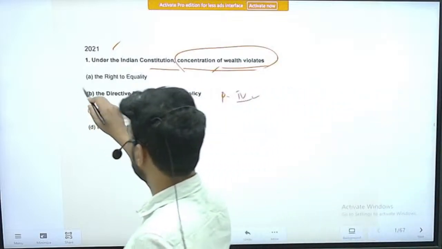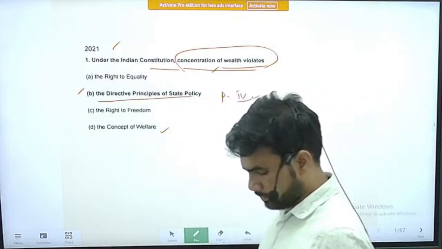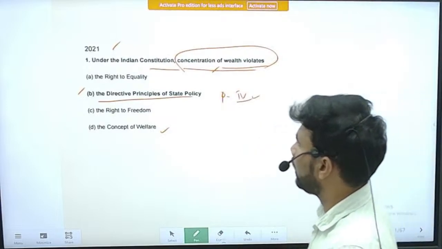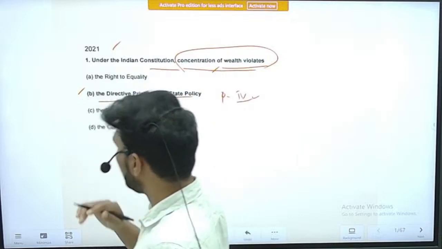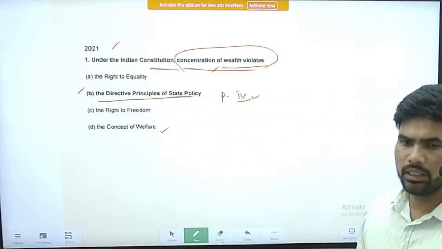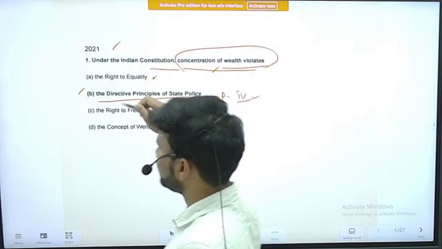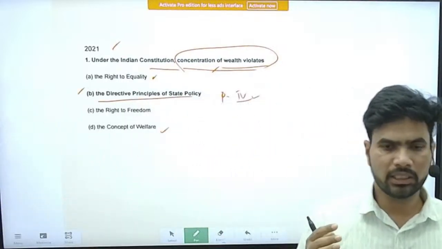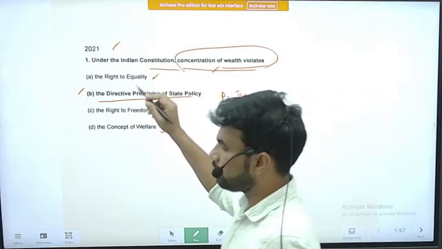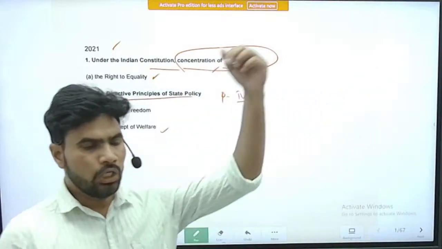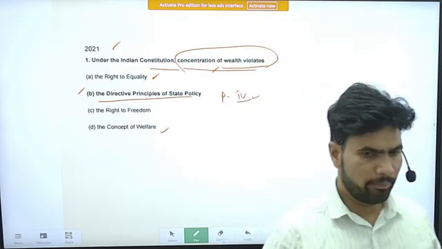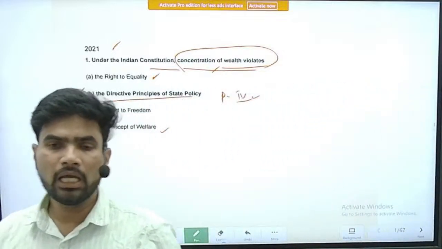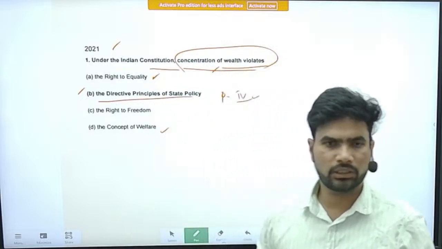So the correct option is option B, the directive principles of state policy. Even the right to equality is somewhat violated to some extent, but the right to equality is mentioned in Part 3, and it does not expressly mention anything related to wealth or concentration of wealth.